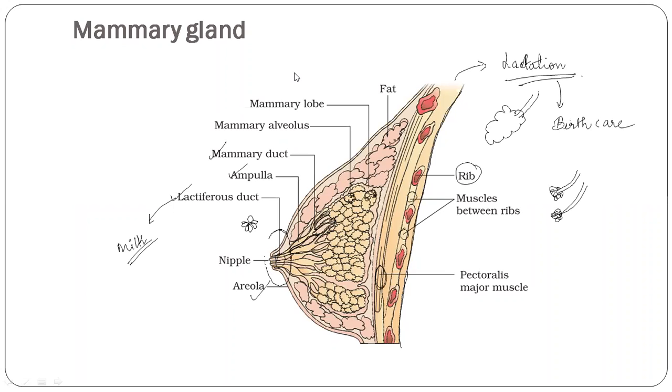The baby can suck out the milk, and then there is the areola, a brown ring-like structure, which is present on the mammary gland. Then there are the ribs in the chest area, and the muscles between the ribs.